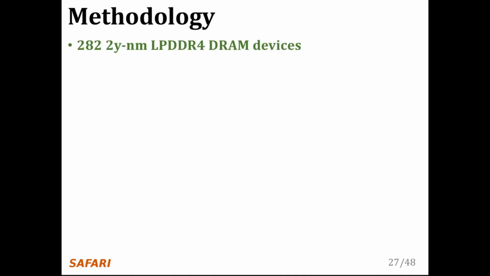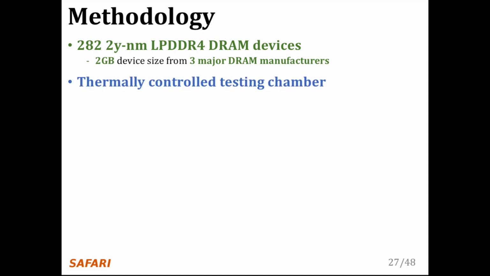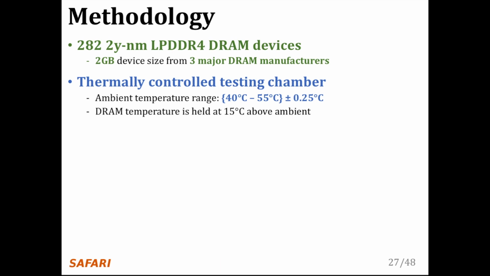The infrastructure we developed can test 282 state-of-the-art LPDDR4 DRAM chips. Each device is 2 GB in size, and we have chips from across 3 major DRAM manufacturers. We test within a thermally controlled chamber with an ambient temperature range of 40 to 55 degrees Celsius with a tolerance of 0.25 degrees Celsius. DRAM temperature is always held at 15 degrees Celsius above ambient using a local heat source.